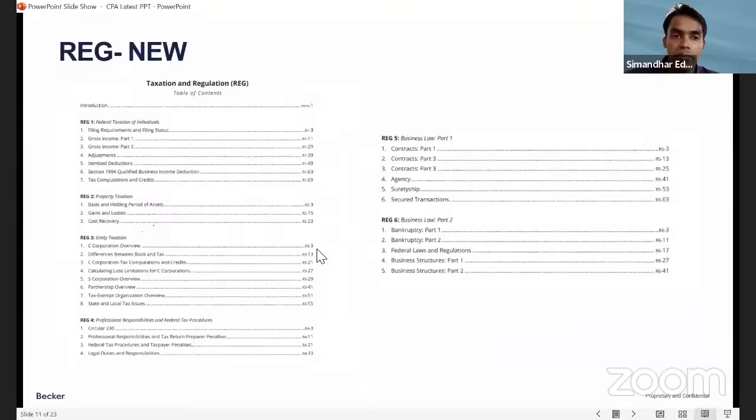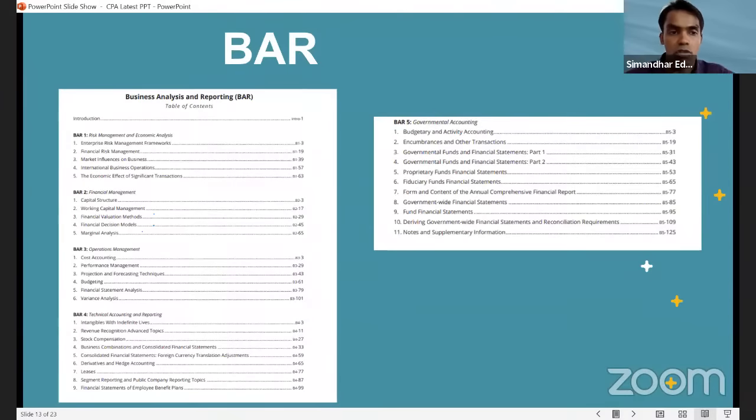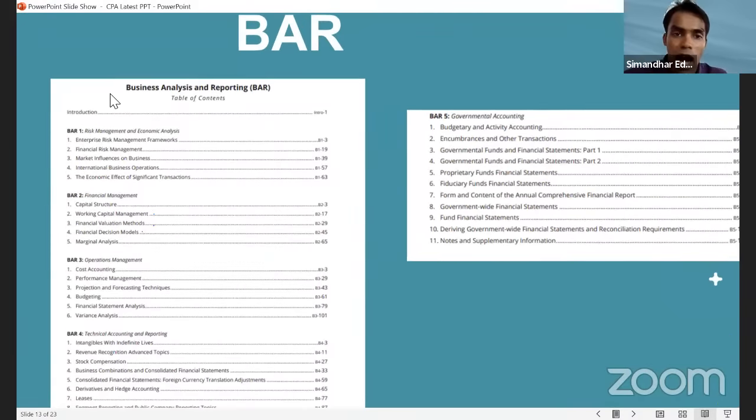Now in TCP, when we go into discipline, first we'll go with BAR. BAR is a combination of advanced BEC plus advanced FAR. Now, what is advanced BEC? Enterprise risk management, your favorite risk management chapter, which is considered one of the tougher chapters of BEC, has been put into BAR.